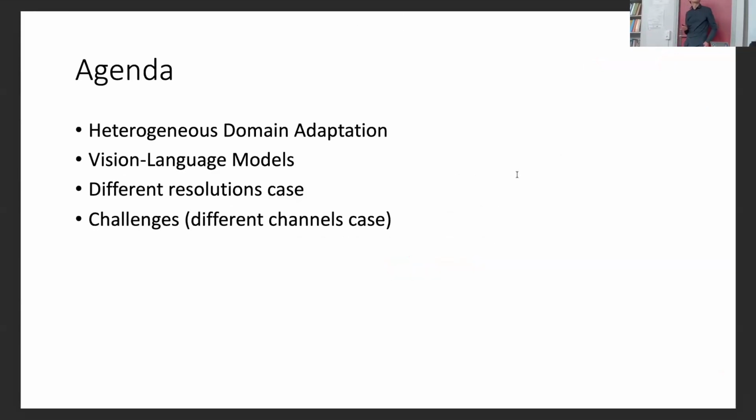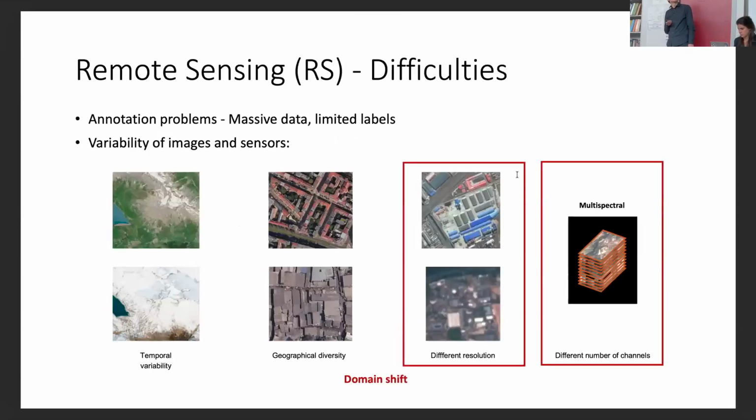Small outline of today's talk. First I will describe heterogeneous domain adaptation. Then I will talk about vision language models. Then we will see how we can use these two together for two different cases. I present the solution in one case where it was successful, and then I discuss some future work and challenges in a different application case. So let's go with the problem.